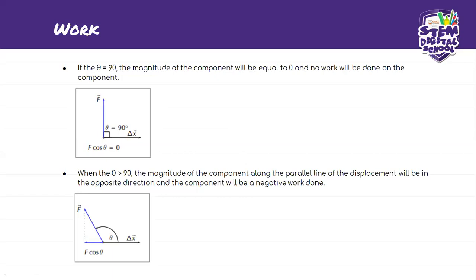And then the third one is when the angle is greater than 90 degrees. So along the parallel line of the displacement will be in the opposite direction, and the component will be a negative work done. I hope that you guys understand the difference between the three components and the conditions that you might get.